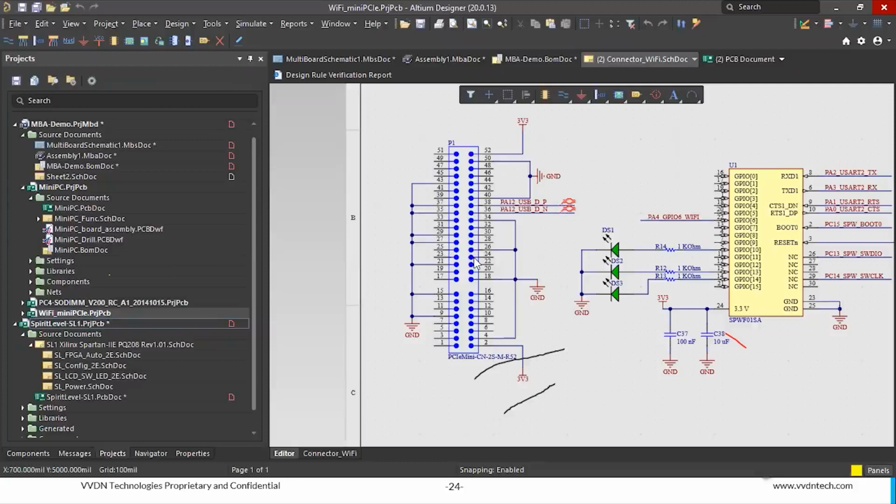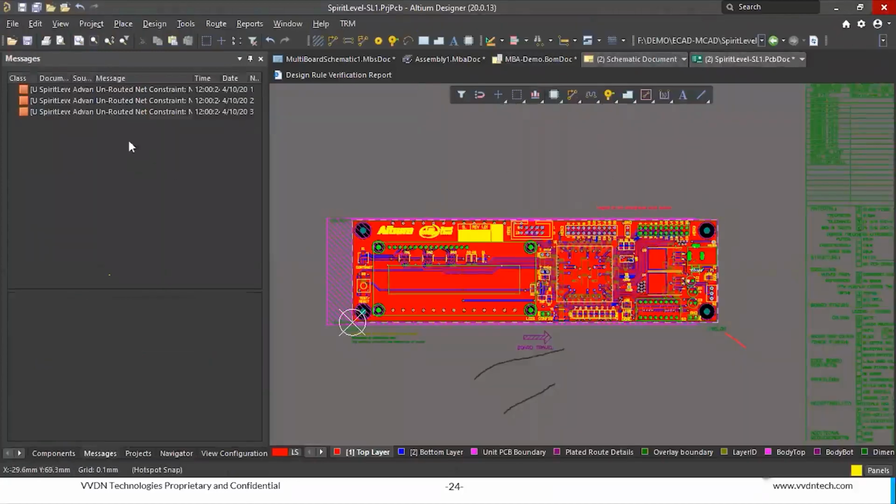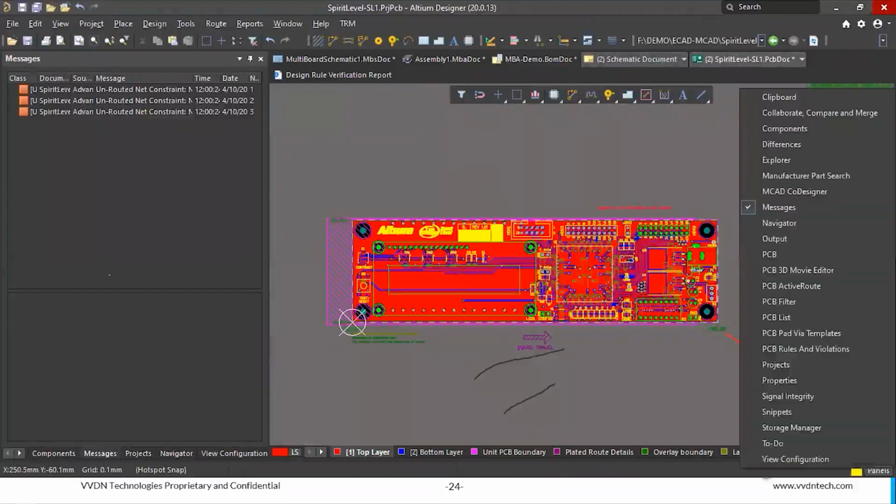When I import 3D and some enclosure, it shows a violation, but how can I check? It will just highlight the collision. After that, you can go to the messages panel and cross probe what the collision is.